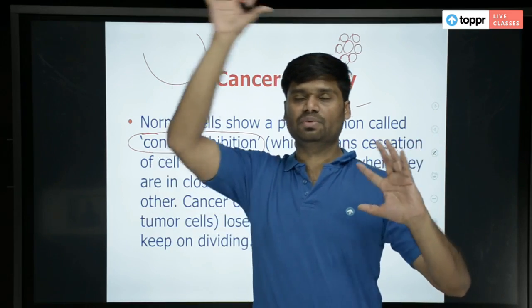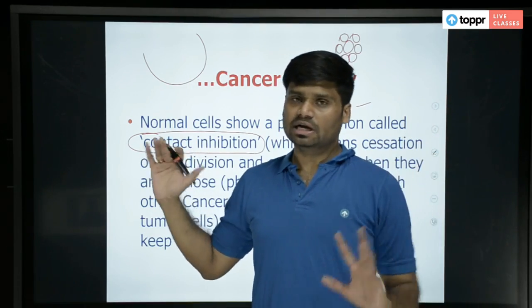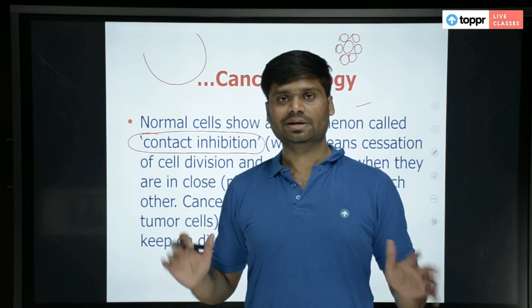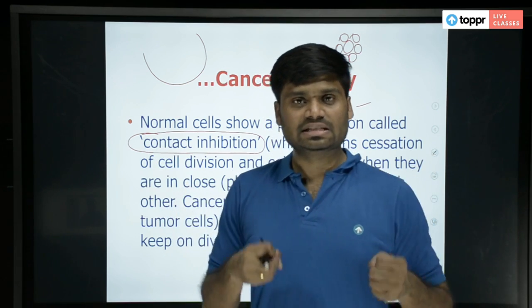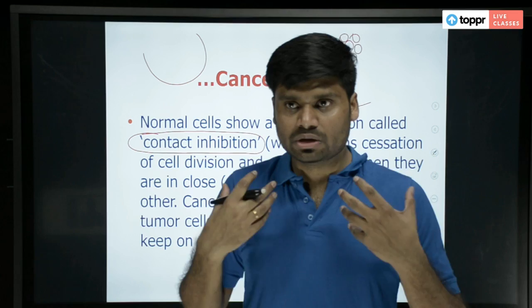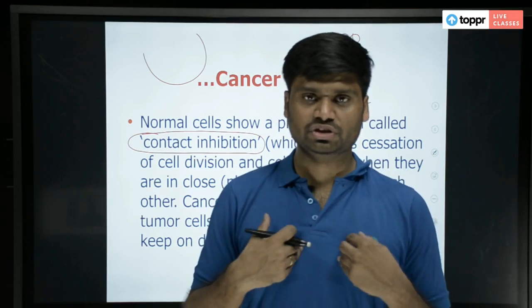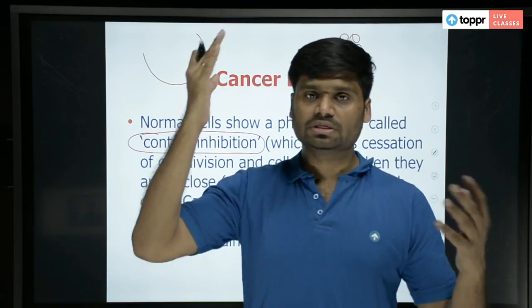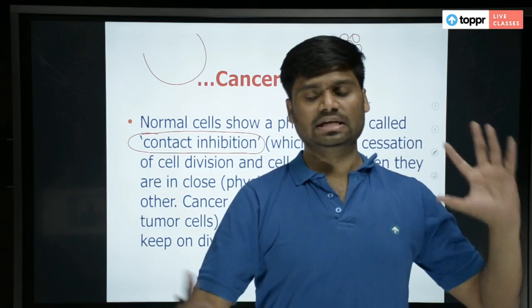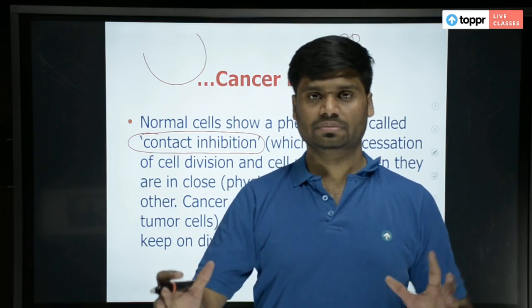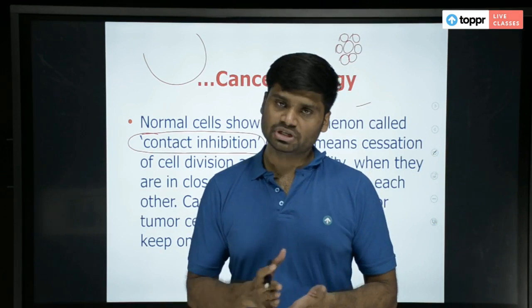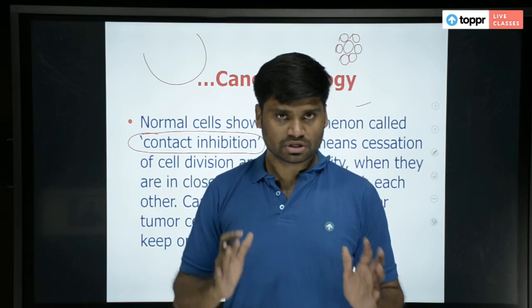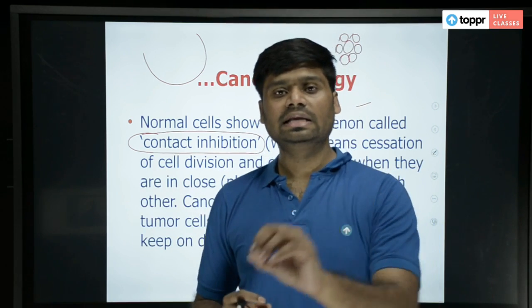I can touch cells everywhere. That means I have produced enough cells. Let me stop dividing. This sense of inhibiting your cell division when you come in contact with cells on all sides is called contact inhibition, right? That means cell division inhibition when you come in contact with other cells. What is it called? Contact inhibition.